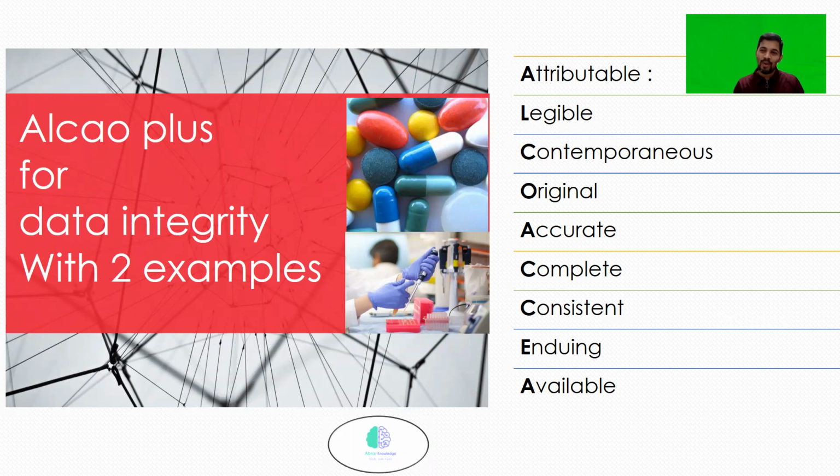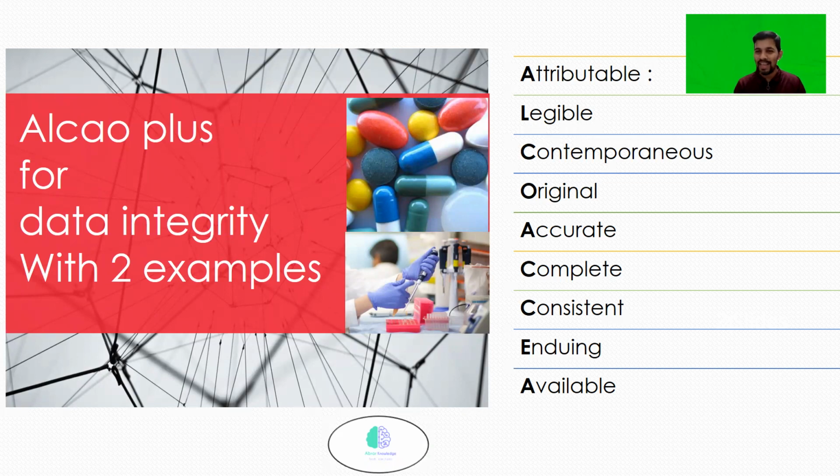Today's topic is called ALCOA Plus. It is also called ALCOA or ALCOA++. This is a very profound topic when it comes to data integrity. When it comes to data integrity, one of the key words coined is ALCOA Plus. Particularly for pharmaceutical and laboratory, this is a widely used topic for managing records effectively. In this video, I'm also going to talk about two powerful examples directly linked with the pharmaceutical and laboratory. So let's see what ALCOA is all about.